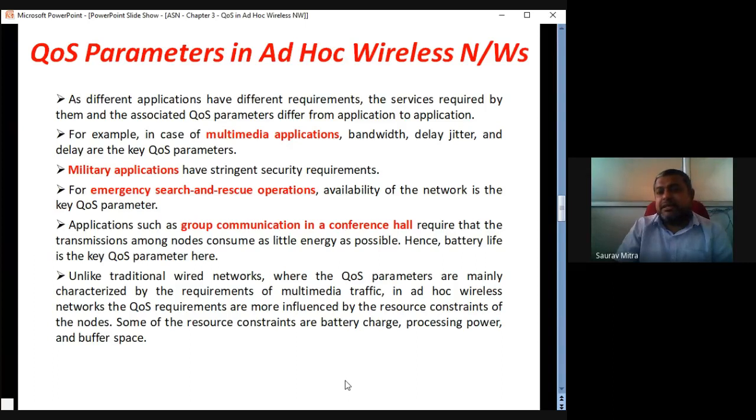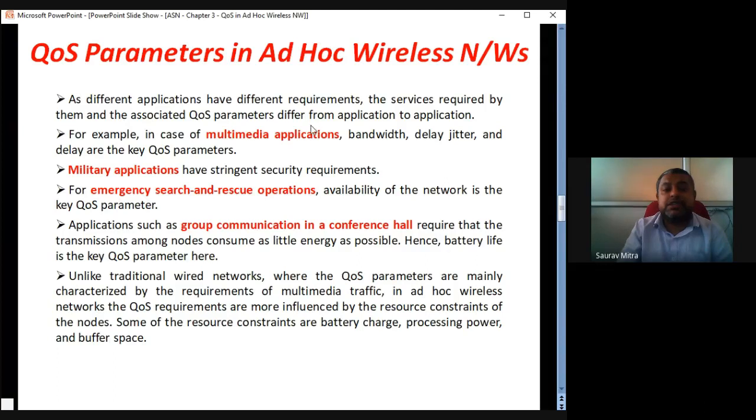What are the QoS parameters in ad hoc wireless networks? You can say there are QoS goals or QoS features, as different applications have different requirements. Obviously, military applications are different from industrial applications, which are different from domestic applications. Different applications have different QoS requirements; sometimes it will be hard real-time, sometimes soft real-time.